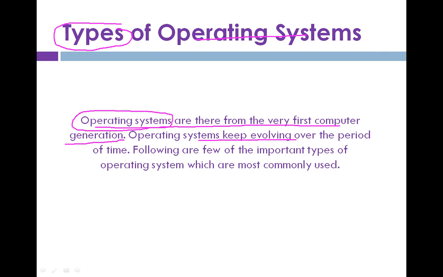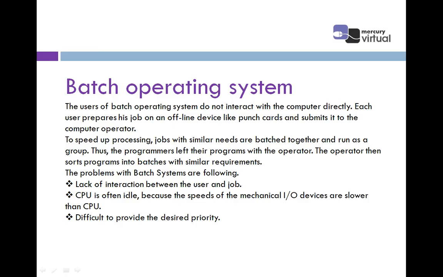Operating systems keep evolving over the period of time. Following are a few of the important types of operating system which are most commonly used. Keep evolving means there are different versions and categories which came in earlier days, past days, and now there is Windows 8, the new version which is the latest. Now let's see different categories of operating system. First of all is the batch operating system.